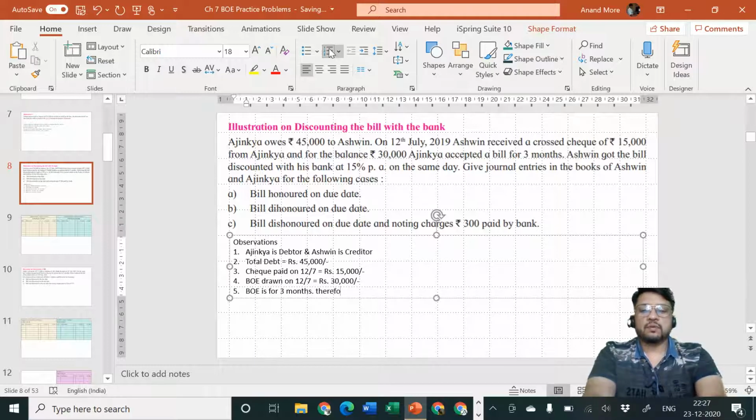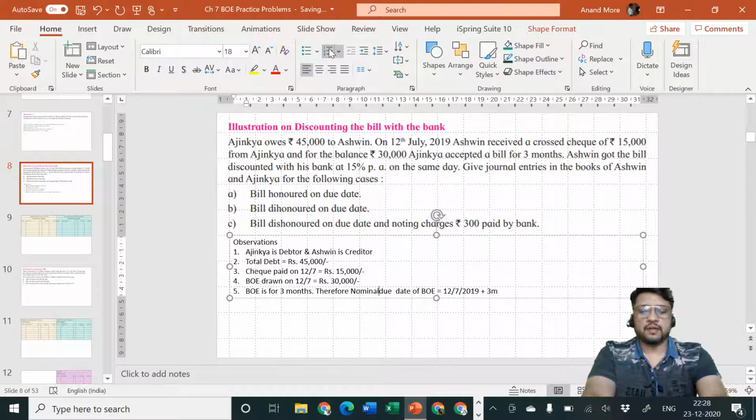Therefore, due date of BOE is equal to 12th of July 2019 plus 3 months. This I'll call it as nominal due date.